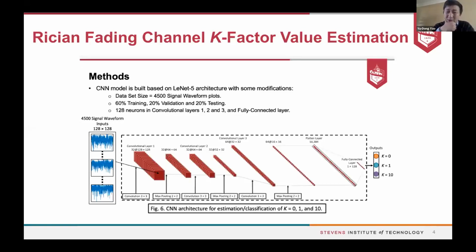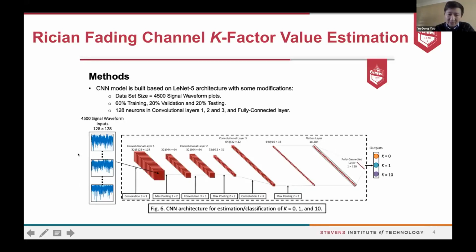So-called spectrum awareness means we want to know what's going on in the channel environment. For this case, there is a certain channel model, called the Rician fading channel. It's a random process with statistics, and there's a parameter called the K factor. The issue is how we estimate the K factor value so that we can design or operate the system accordingly. That's where deep learning gets involved.